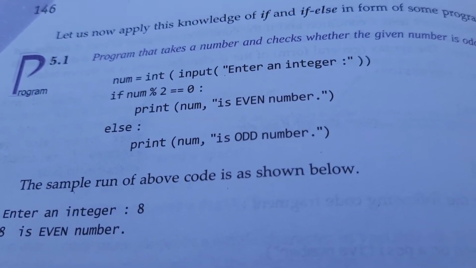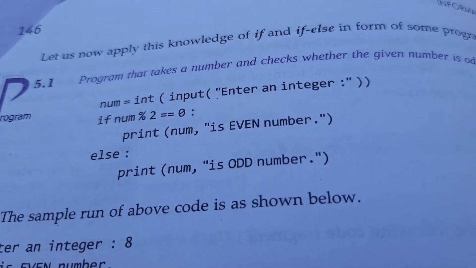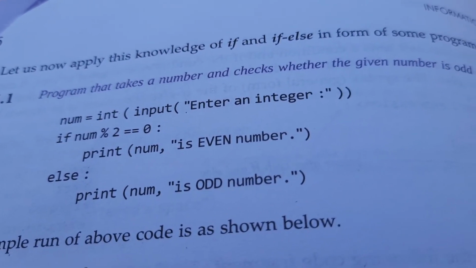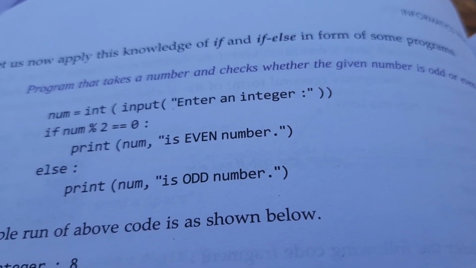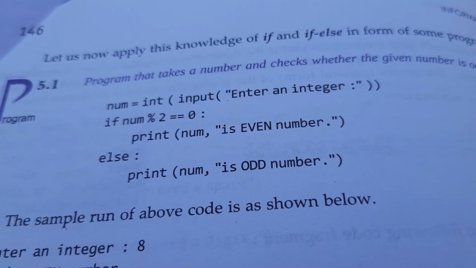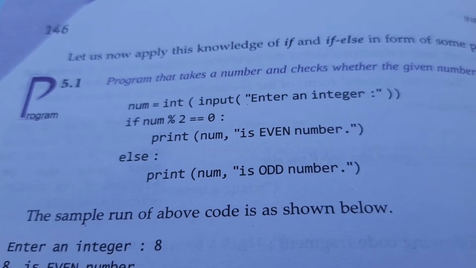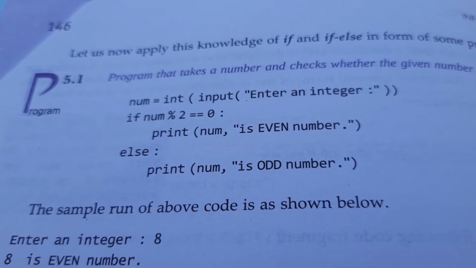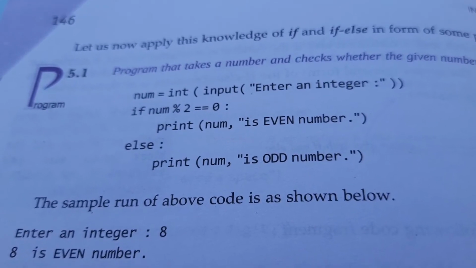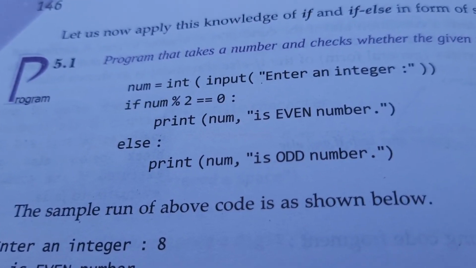There is one more program. You write a program that takes a number and checks whether the given number is even or odd. Dear student, you know if the number is completely divisible by 2, that is an even number, the rest are odd numbers. So you have to write like this.